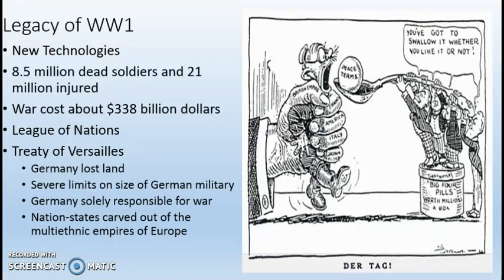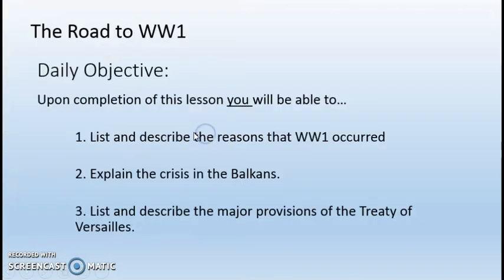It was an agreement that was signed by Germany and the winners of the war, which officially ended World War I. So the first thing that the Treaty of Versailles entails was that Germany lost land, and Germany lost a lot of land. Number 2, it severely limits the size of the German military. It's going to limit the German military to about 100,000 soldiers, no air force, and very few tanks. It claimed that Germany was solely responsible for the war. And finally, it broke up the multi-ethnic empires of Europe, so Austria-Hungary and the Ottoman Empire, and created nation states in their place. Answer the daily objectives.